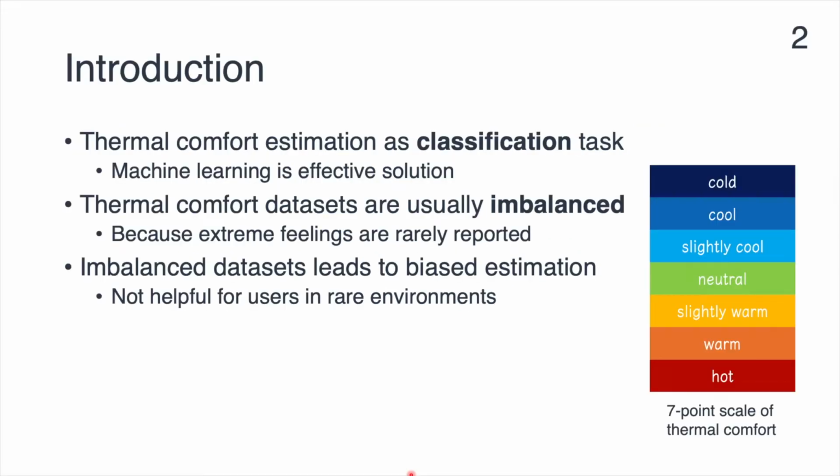Researchers have worked on thermal comfort estimation as a classification task using machine learning. This is 7-point scale thermal comfort, which is generally used as classes to estimate in such work. Thermal comfort datasets are usually imbalanced because extreme feelings are rarely reported in such an actual environment. Imbalanced datasets lead to biased estimation, which is not helpful for users in environments that rarely appear.